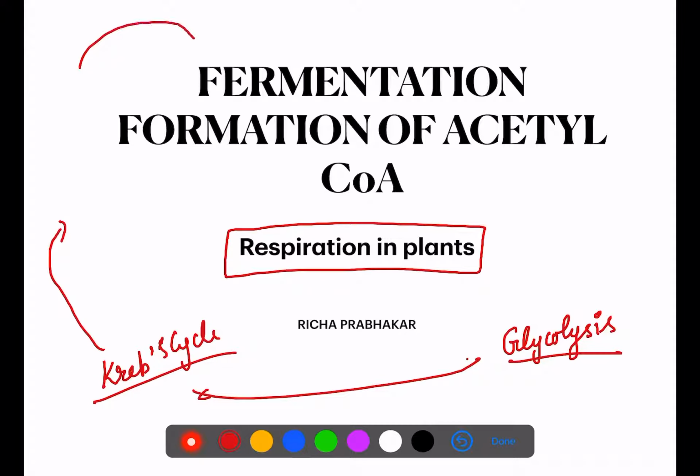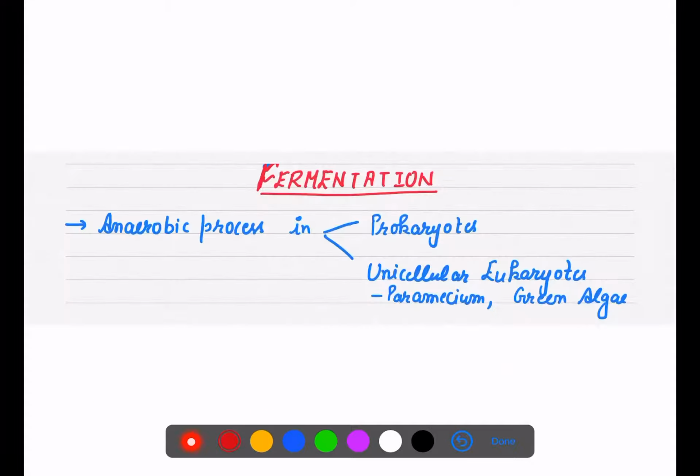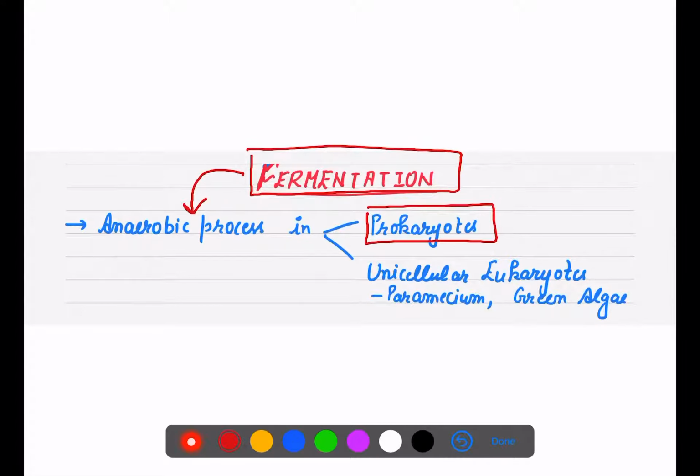So let's first discuss fermentation in a little more detail, and then we will see how pyruvic acid changes into acetyl coenzyme A before entering into the Krebs cycle. So let's see what fermentation is. All of you know now that fermentation is an anaerobic process. It happens in prokaryotes as well as in the unicellular eukaryotes.